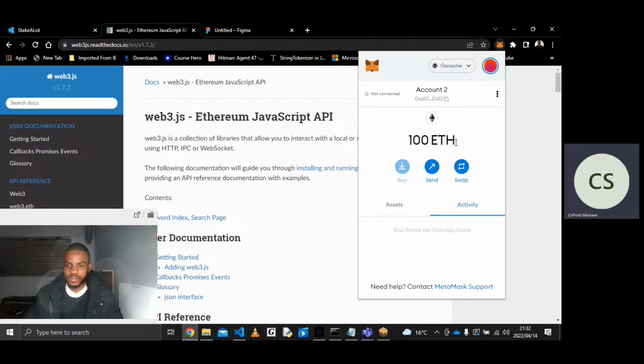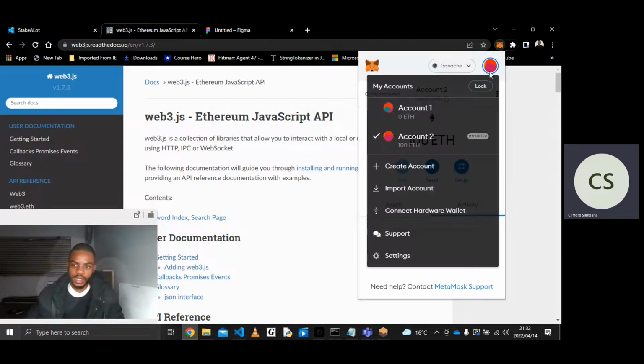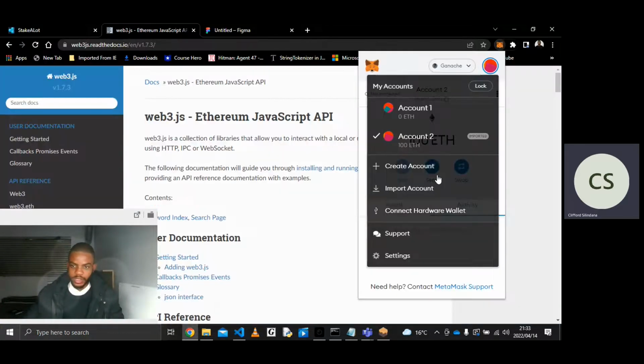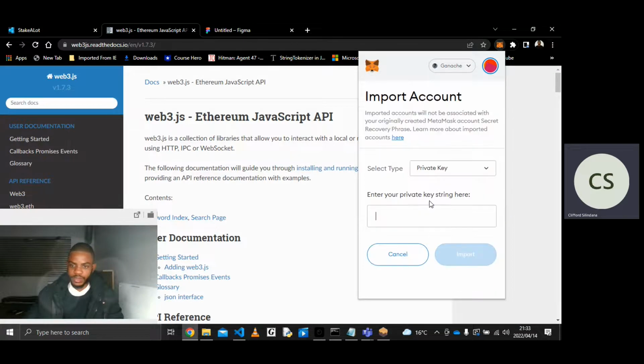Okay, so that's 100 ETH, and then let's import another account so that we show the changing hash address on our navigation bar, on our user interface. So I'm just gonna get another account here. Come into my MetaMask, import account.